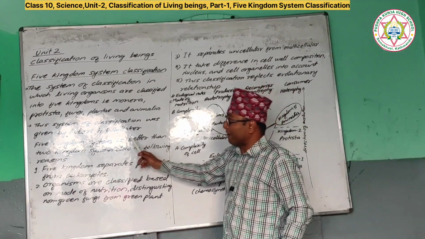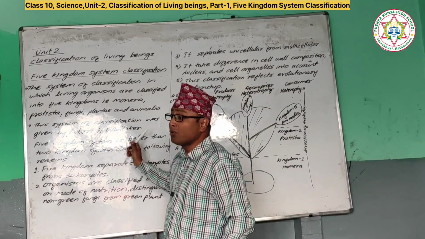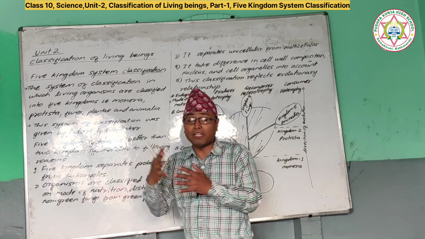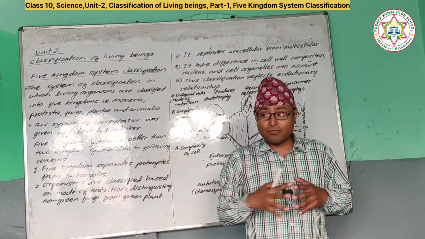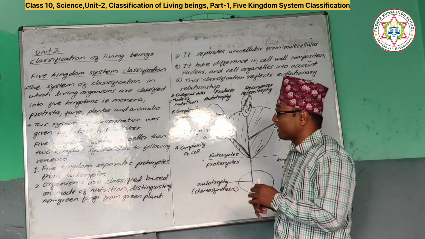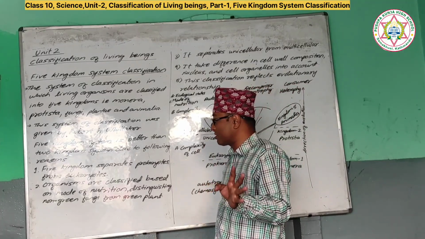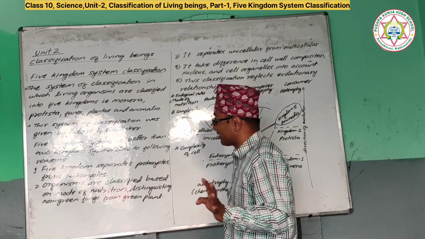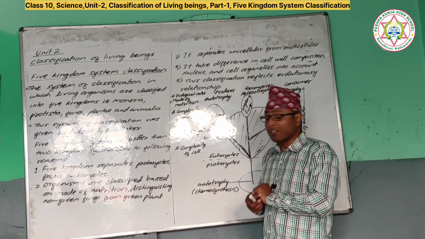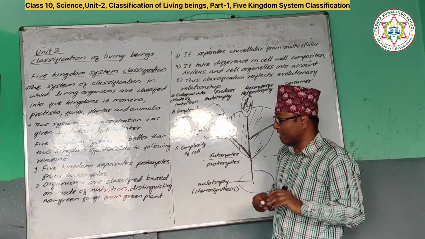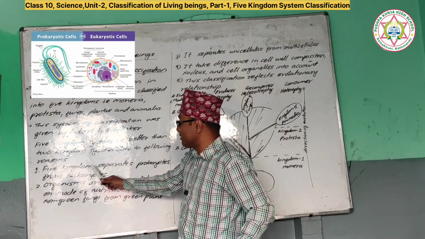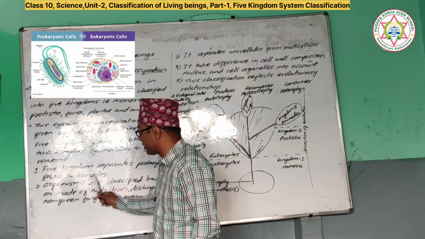Now why is this five kingdom system better than the two kingdom system classification? It is superior to the two kingdom system classification. Nowadays we do not classify living organisms according to the two kingdom system. Nowadays we classify living organisms according to the five kingdom system classification. Look, what is the reason? The reason is that the five kingdom system separates prokaryotes from eukaryotes.